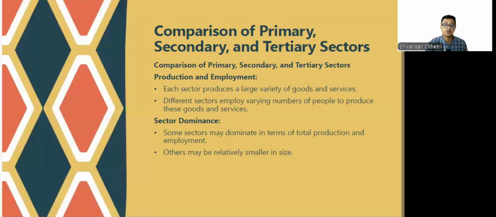Now we are comparing the three sectors. Each sector produces a large variety of goods and services that we all know, but the performance of each sector is different. Different sectors have different roles. They have varying numbers of people to produce these goods and services. Different kinds of people, different numbers of people are involved in this. Some sectors are more dominant than the others in terms of total production. Some sectors are more dominant in terms of employment.